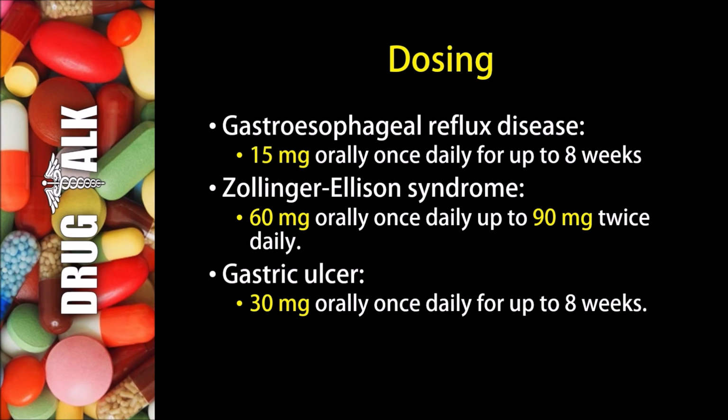Now what about dosing with lansoprazole? So in the treatment of gastroesophageal reflux disease, or GERD, we may see 15 milligrams orally once daily for up to 8 weeks. In the treatment of Zollinger-Ellison syndrome, we may see 60 milligrams orally once daily, or we may see all the way up to 90 milligrams twice daily. For the treatment of a gastric ulcer, we may see 30 milligrams once daily, again for up to 8 weeks.